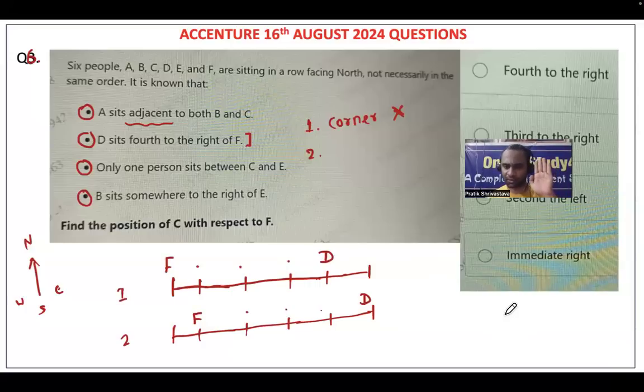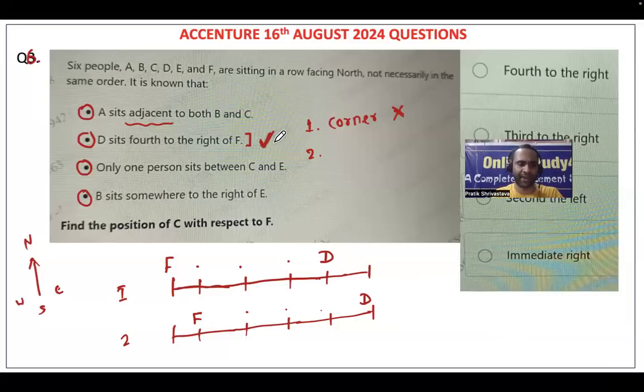Because Accenture has told clearly that I am going to ask you cognitive questions, that is reasoning ability, critical reasoning, abstract reasoning. Then aptitude questions won't be there. So here also you won't be getting some 5-10 possibilities. You will be getting hardly 2 to 3 possibilities, and in Accenture questions you will be getting maximum 2 possibilities. Fine.